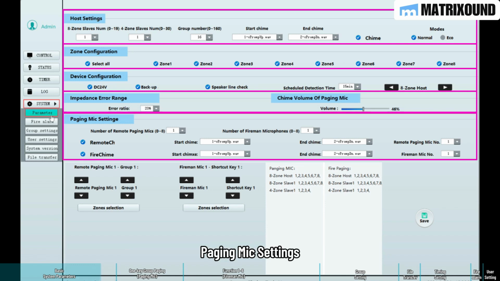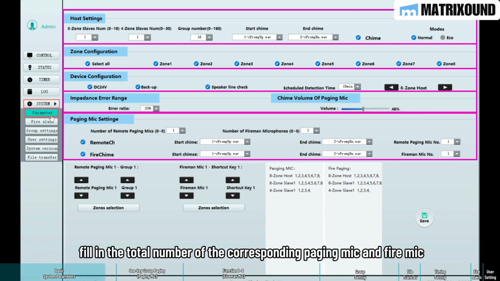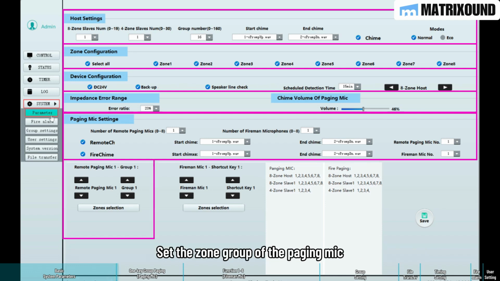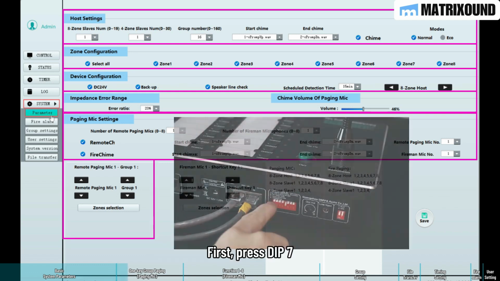Paging mic settings. Fill in the total number of the corresponding paging mic and fire mic, and then the chime settings are default. Set the zone group of the paging mic to achieve fast one-click paging. First press dip 7.